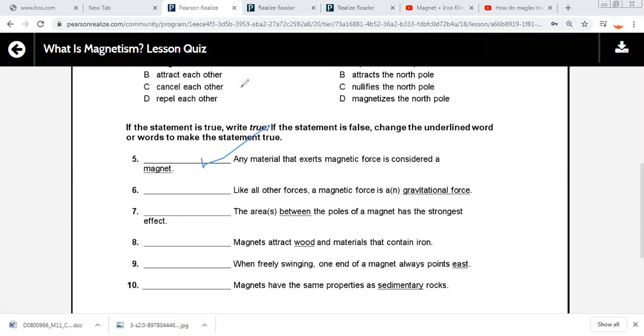No, a magnetic force is any push or pull.